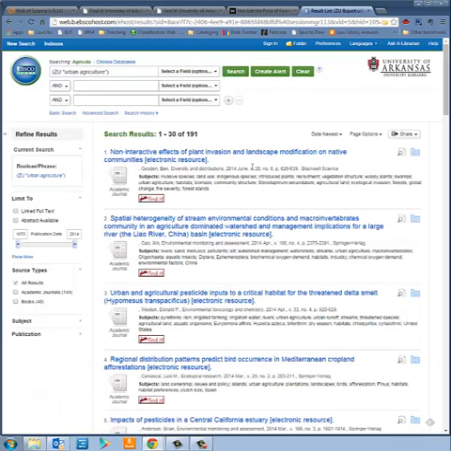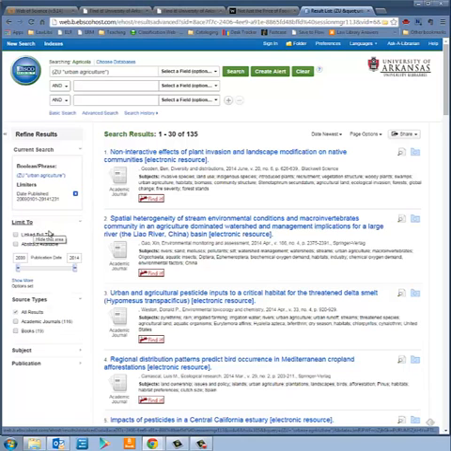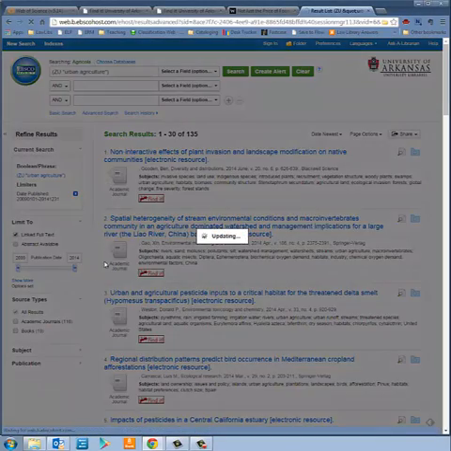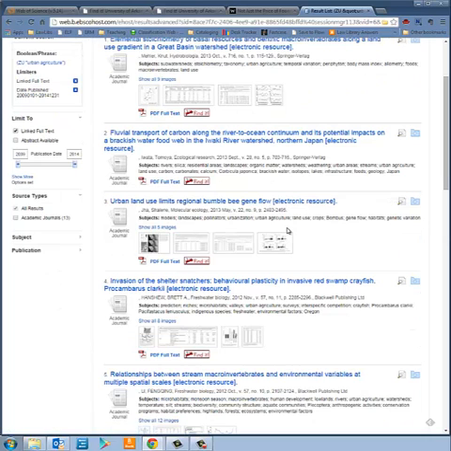We're just going to choose that top one there, add it to our search string, and click search, and we see what comes up. I'm going to go ahead and limit this to the last 5 years again, 2009, and that narrows it down just a little bit, and we want those that are available with full text, and that limits it even more. And you can see some of these results will cross over with what we've seen. Notice that these are very much more scientific rather than social science compared to the Web of Science. So if you're looking for more scientific data, the AGRICOLA database would be an excellent one to choose.